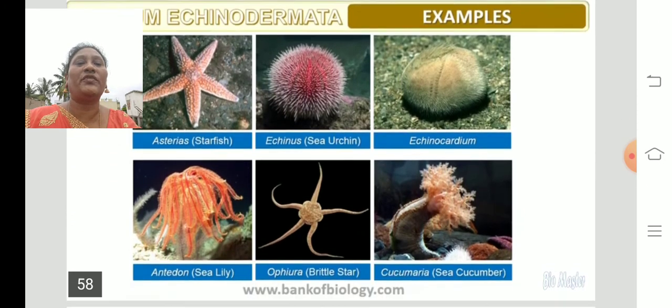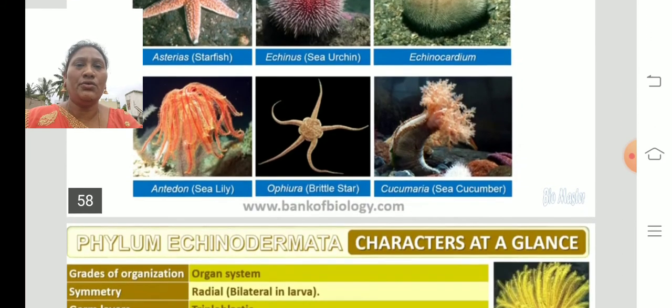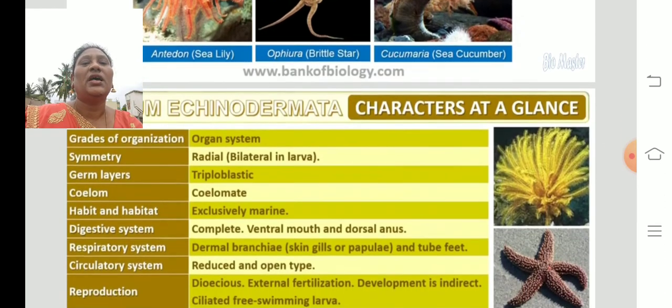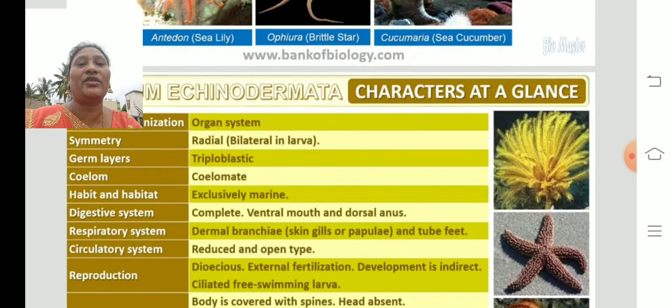You can see some of the examples here. Asterias, that is a starfish, sea urchin, Echinocardium, sea lily, brittle star, Cucumaria or a sea cucumber. So these are some of the examples of Echinodermata. So the collective explanation of this is, the grade is organ system.